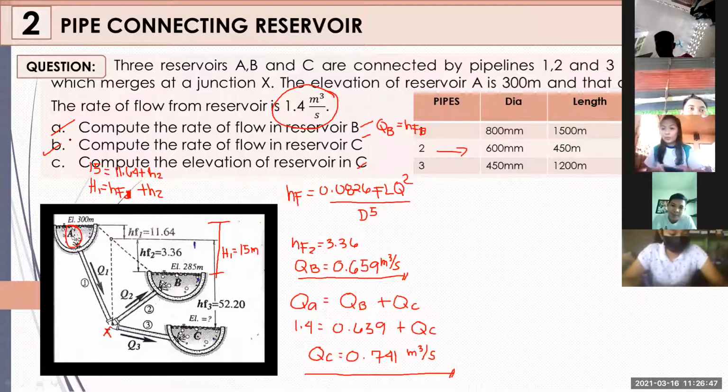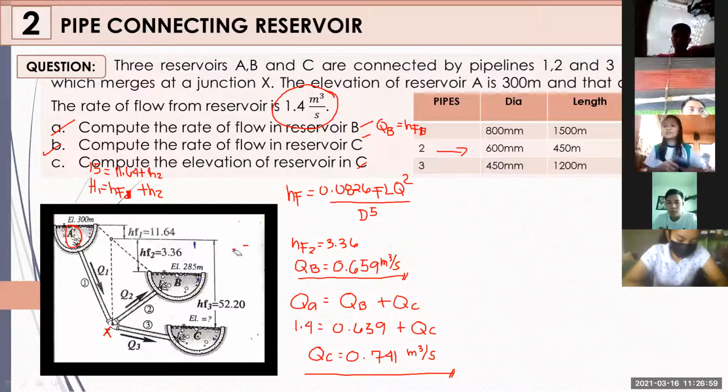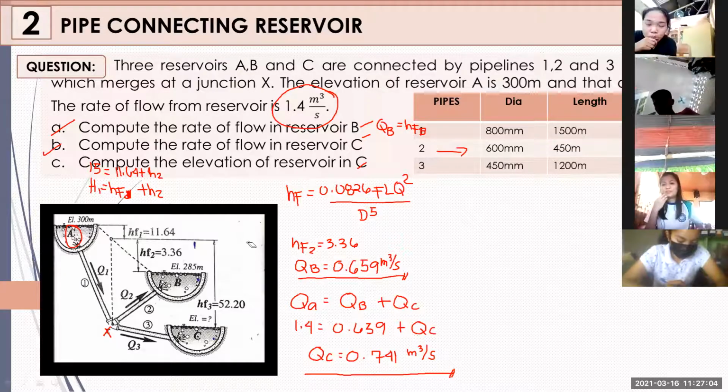So for letter C, tinatanong natin dito, let us compute for the elevation of reservoir C. Yung elevation naman daw. Di ba kanina, nakukuha natin yung head losses natin between the difference between two reservoirs? Kanina, nakuha natin yung head loss.